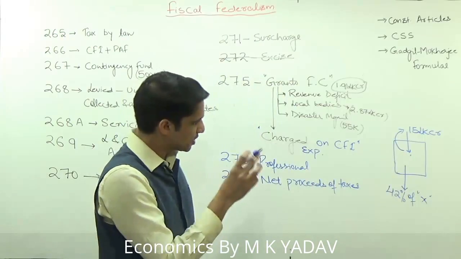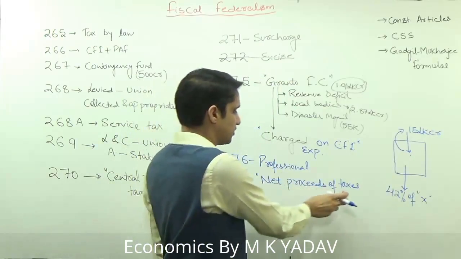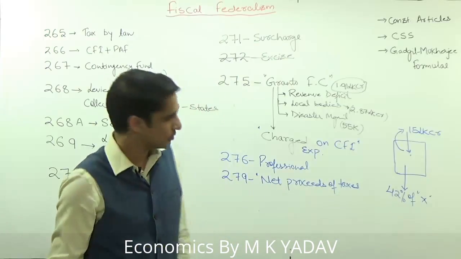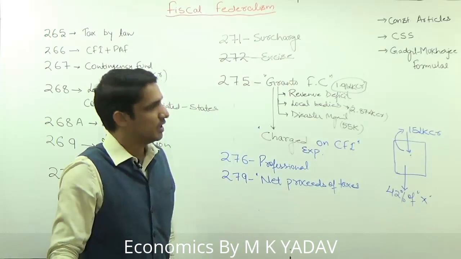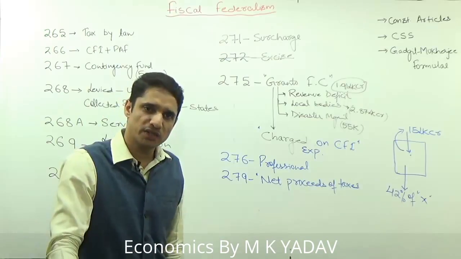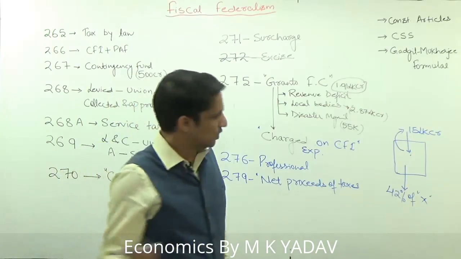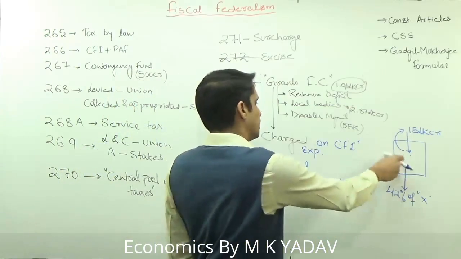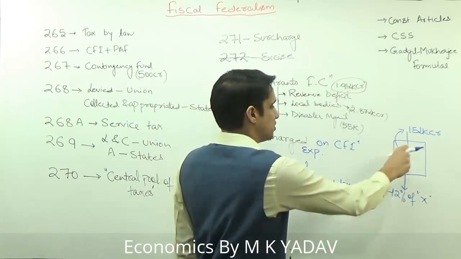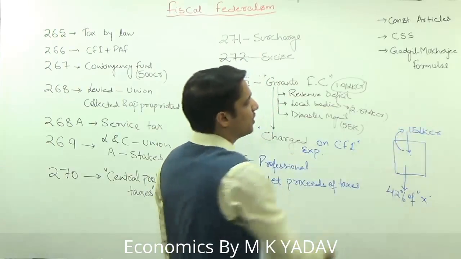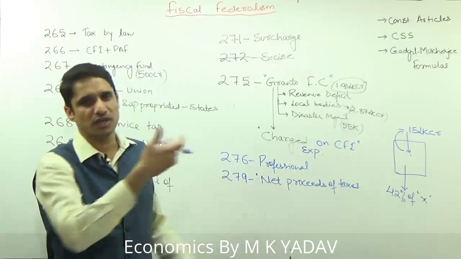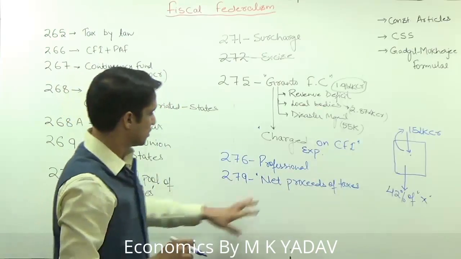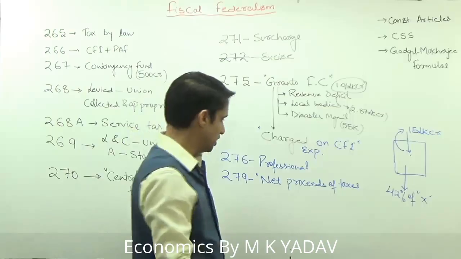So the value of the administrative cost, or the value of this net proceeds of taxes, is being decided by the constitutional body that is known as Comptroller and Auditor General of India, CAG. So CAG is going to decide what is the value of the net proceeds of taxes, or what should be the value of this administrative cost that is attached for the collection of the taxes. So this is what we have, Article 279.